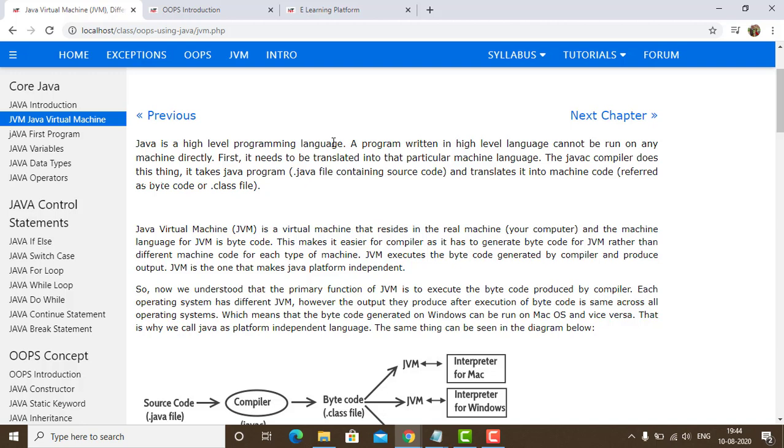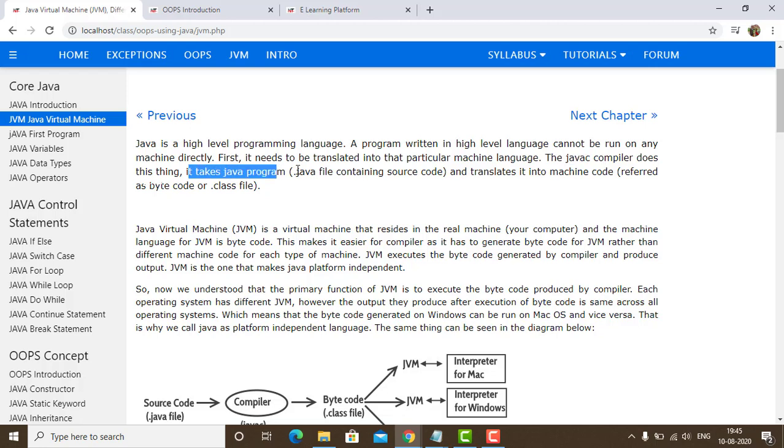For the conversion of high-level language to low-level language, we need a compiler or an interpreter. To convert assembly language to machine language, we need an assembler. So first it needs to be translated to that particular machine language. The Javac compiler does this.